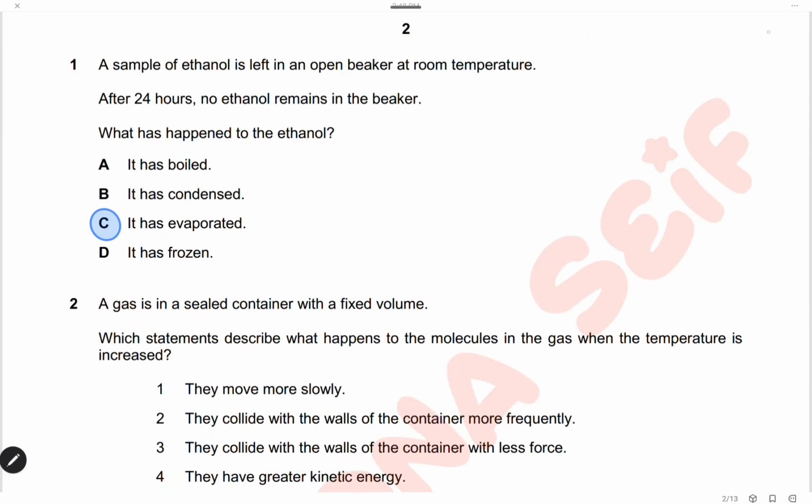Let's start it. Question 1. A sample of ethanol is left in an open beaker at room temperature. After 24 hours, no ethanol remains in the beaker. What has happened to ethanol? Ethanol is a liquid with a low boiling point, so it can easily evaporate at room temperature. Hence, here we have no ethanol remains in the beaker. That means all ethanol has been evaporated, and the answer is C.